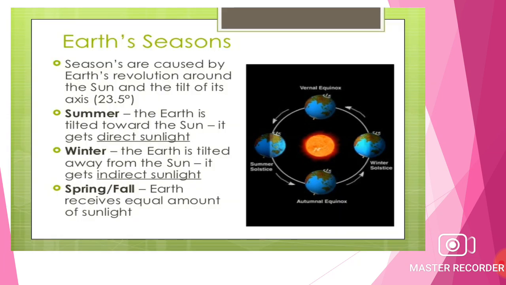Earth seasons. Seasons are caused by Earth's revolution around the sun and the tilt of its axis, 23.5 degrees. Summer, the earth is tilted towards the sun. It gets direct sunlight. Winter, the earth is tilted away from the sun. It gets indirect sunlight. Spring or fall, earth receives an equal amount of sunlight.